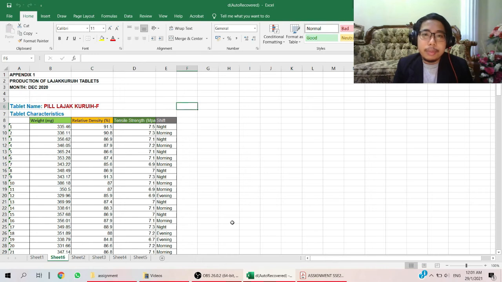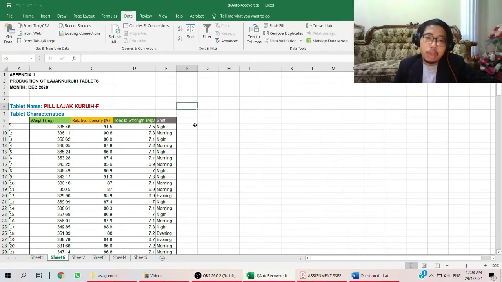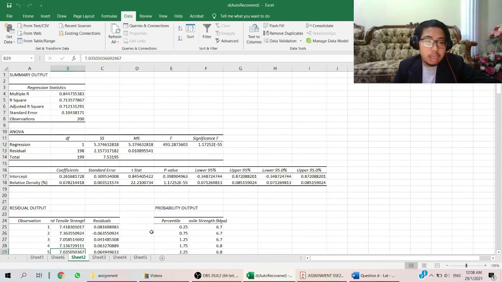Bismillahirrahmanirrahim. Thank you for the previous presenter. Now, I would like to discuss the tablet hardness. Tablet hardness can be explained by two variables. First is the relative density and another one is the tensile strength. Based on the studies, relative density is the independent variable while the tensile strength is the dependent variable. Then, we will use Microsoft Excel to perform simple linear regression, and the result will be like this.